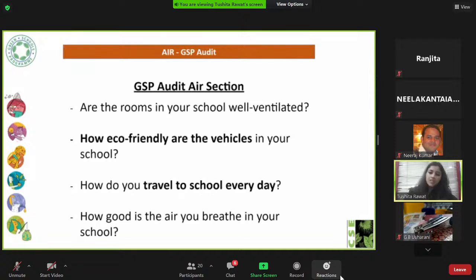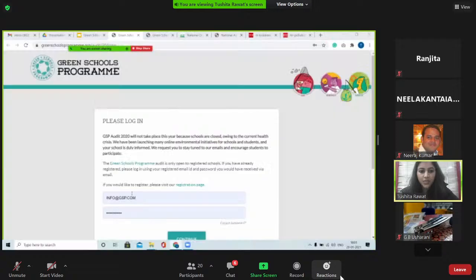So these are all the things that we ask for, and we encourage students to find out this data on their own with the help of a teacher who's the GSP coordinator mostly. And this is how we try to judge the air quality of the school. I will quickly go to the audit and show you how it looks, so when it opens next year, you are familiar with it.